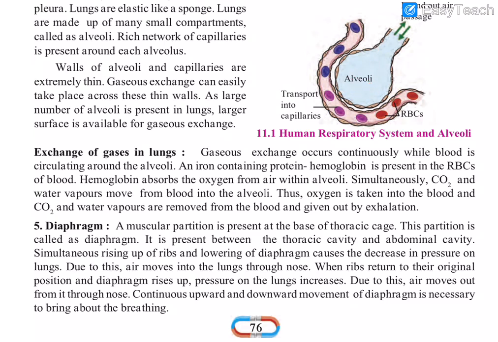Each opening-like compartment in our lungs is called an alveolus, and it is covered by a network of capillaries, and the walls of the capillaries and alveoli are very thin. Gaseous exchange can easily take place across this thin wall. So the gaseous exchange, that is the exchange of oxygen and CO2, takes place between the alveoli and the capillary.